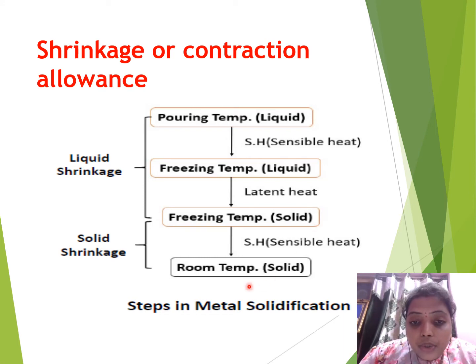Solid material to room temperature means it undergoes the full solid process, that is also known as sensible heat. Okay, in the casting process, first the liquid molten metal changes to solid metal, and this solid metal fully cools to room temperature. That is how the whole casting process takes place.